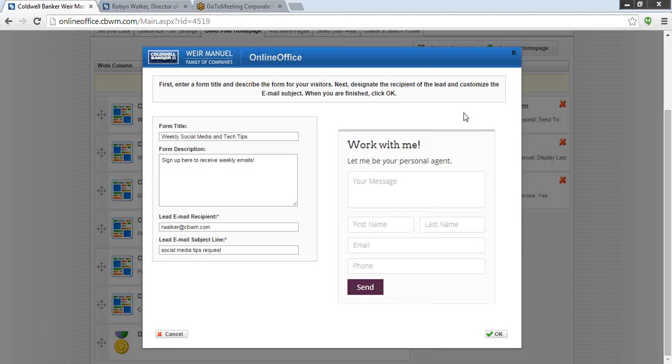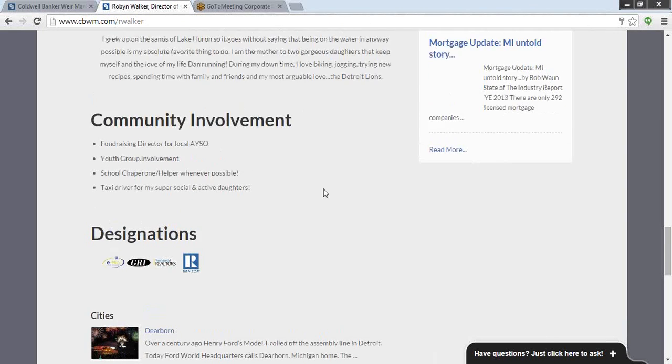What this is actually, you have the ability to customize a contact form that will show up on your website. So treat this a little bit differently than just the regular contact form that everyone has access to on their website. Make this a little bit more specialized. Kind of a call to action for anyone that's on your website. For me, you can see I've actually customized this form, so if there's any agents out there that want to sign up for any weekly social media or tech tips, this is how they would sign up for that newsletter from me. Let me go to my website so you can see how that shows up.